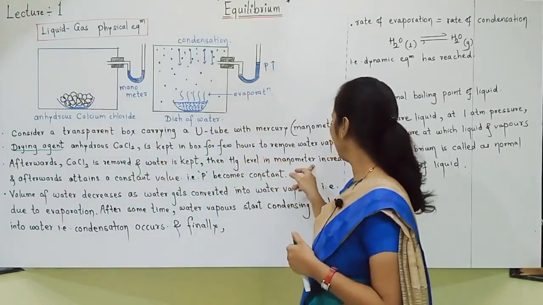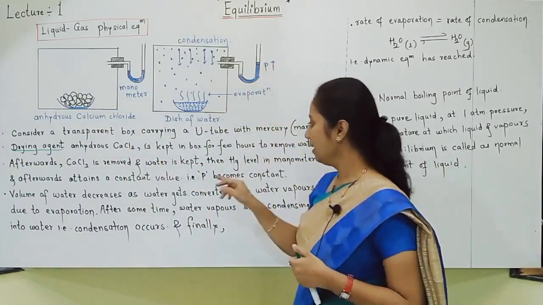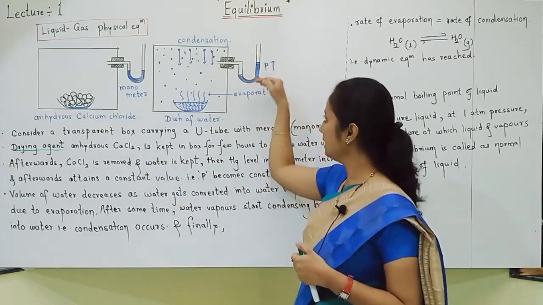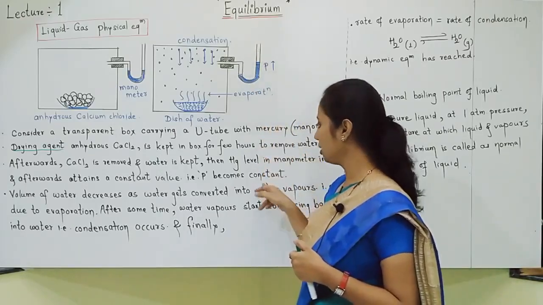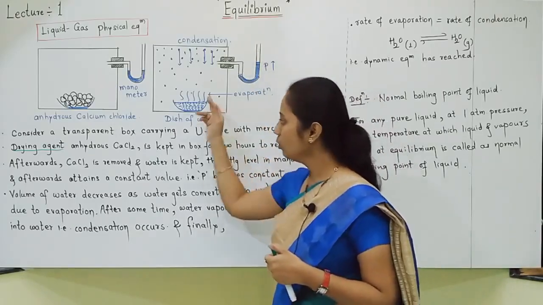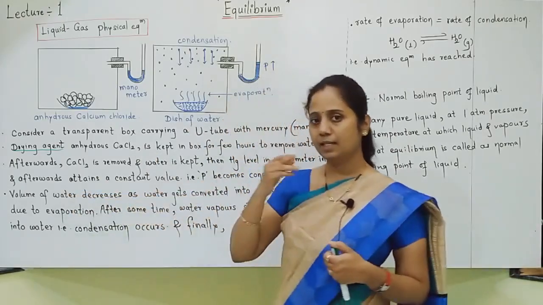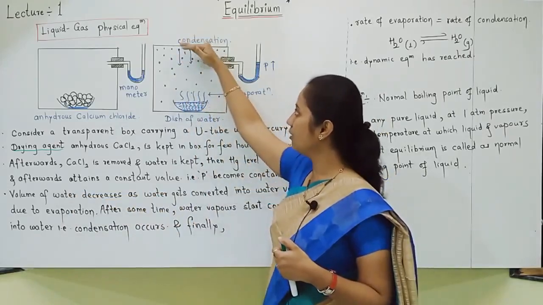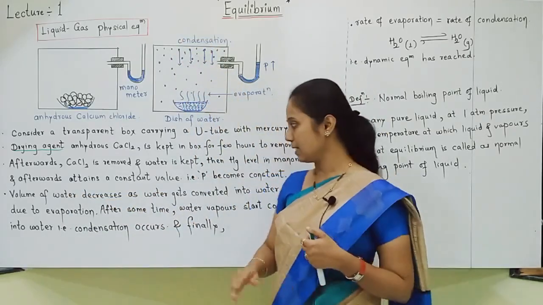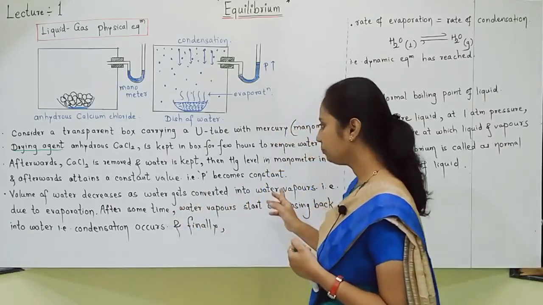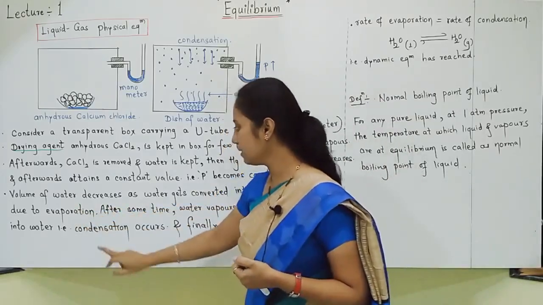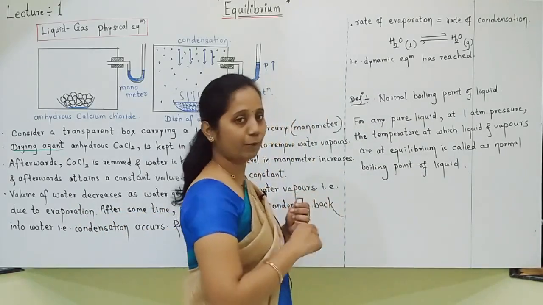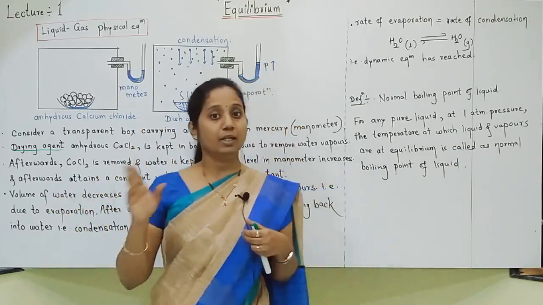Then it is seen that the level of the manometer increases, and afterwards the pressure remains constant. First it increases, afterwards the pressure remains constant. What happens? The volume of water also decreases. Initially only evaporation takes place, water vapors get collected, and afterwards condensation also starts. So here evaporation was taking place, afterwards condensation occurs. Okay, and finally, this is all explanation.